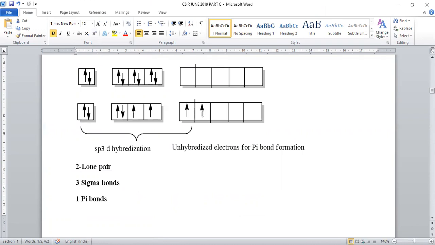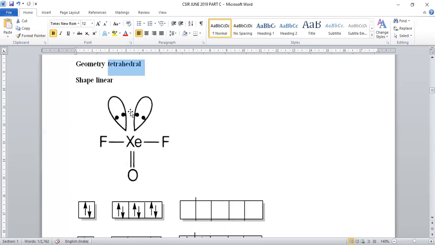One of the electrons is involved in pi bond formation. These electrons are involved in sigma bond formation, where 2 electron pairs are present. These are non-bonding in nature. So 2 electron pairs are non-bonding and 3 sigma bonds are there.